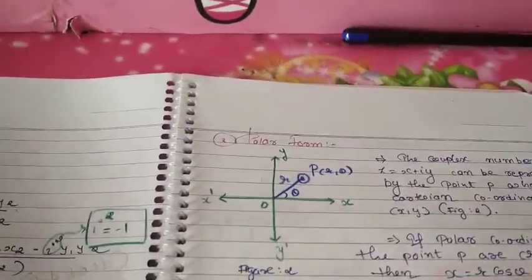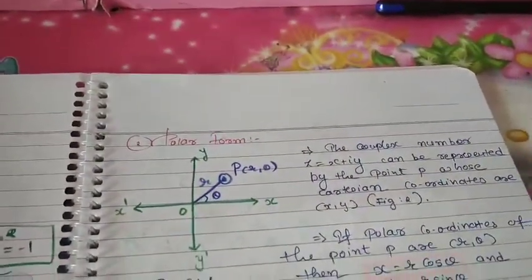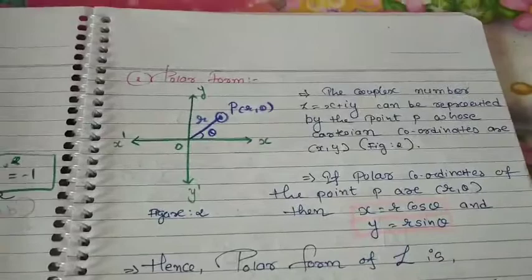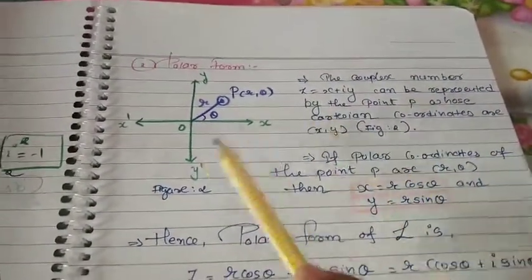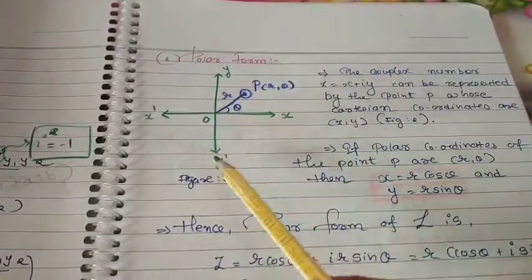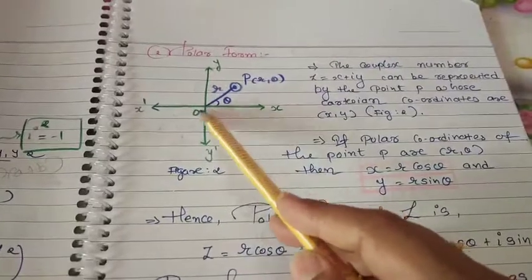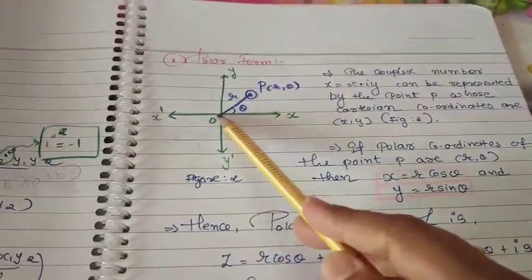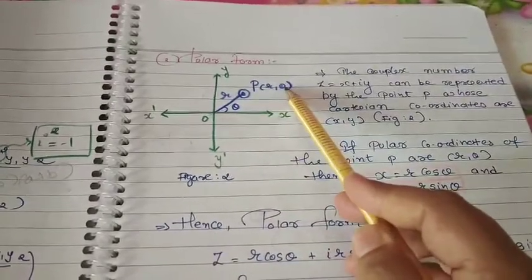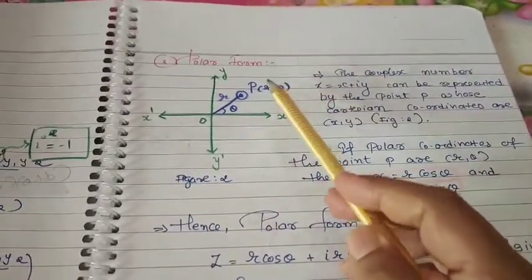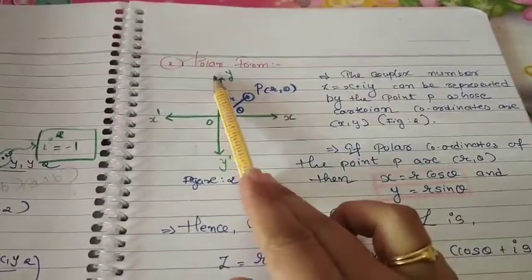Polar form. What about polar form? The complex number z equal to x plus iy can be represented by the point P whose Cartesian coordinates are x, y. See in the figure: x, y, x dash, y dash. This x is the real axis, y is the imaginary axis. Here O is your origin, and this is P(r, theta). Why? In the Argand diagram we have x, y, but here r, theta, because our form is polar form.